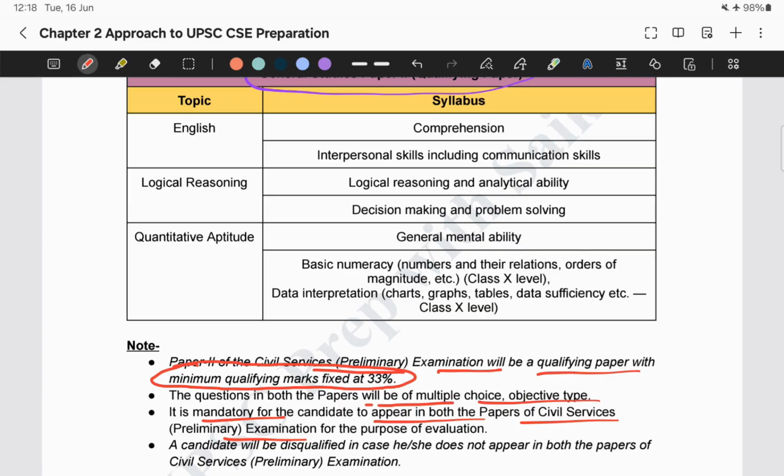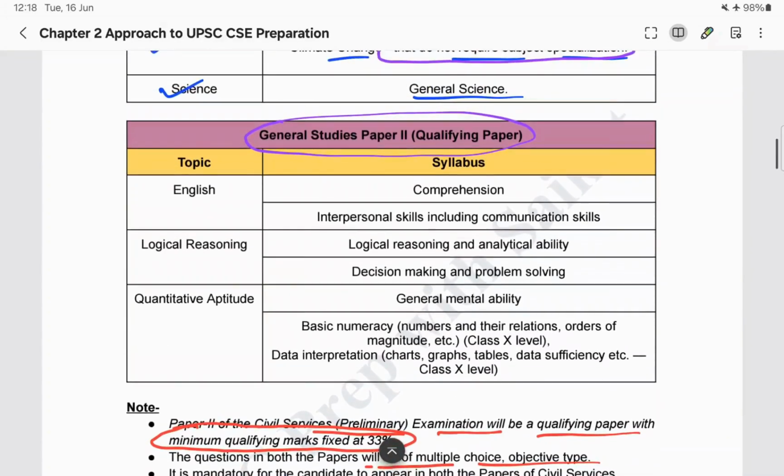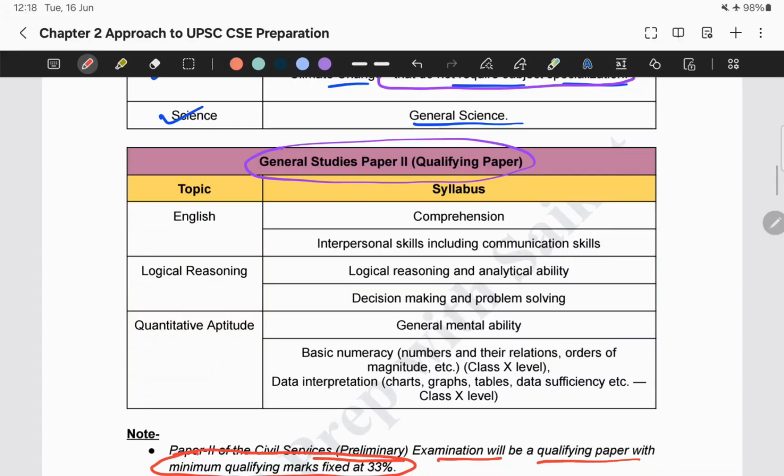Total marks in CSAT is 200. So that means 33% of 200 is what? 66. So in the CSAT paper, if you score more than 66, say for example the minimum is 67, if you score 67, then that means you are through. That's why they have mentioned that in the qualifying paper, the CSAT paper, the minimum marks is 33%. So what are the topics that are being covered in this CSAT paper?